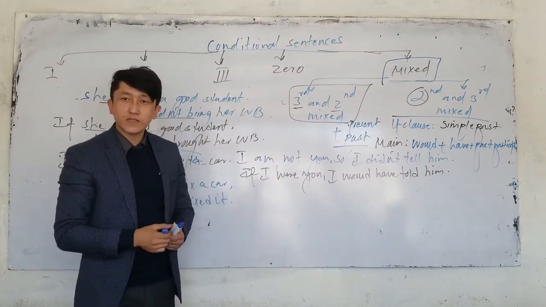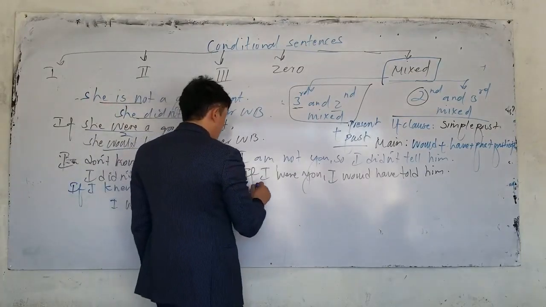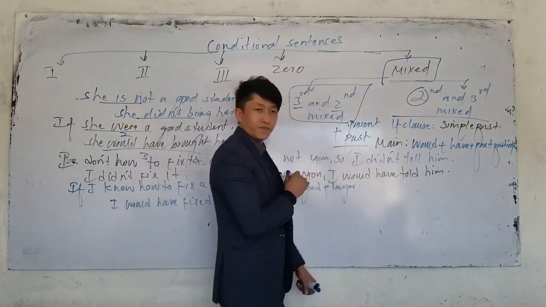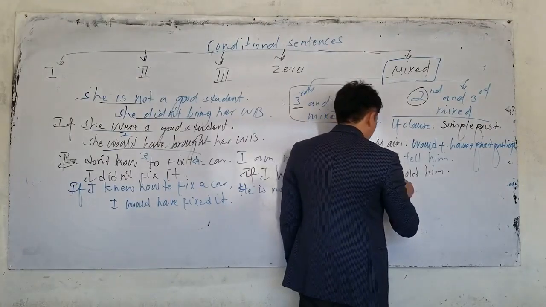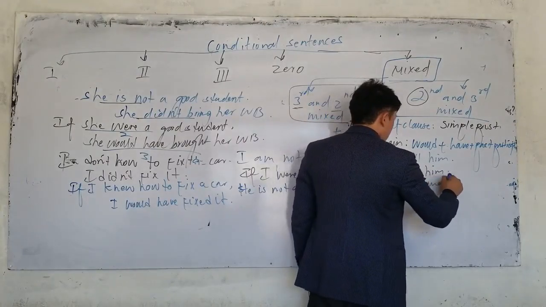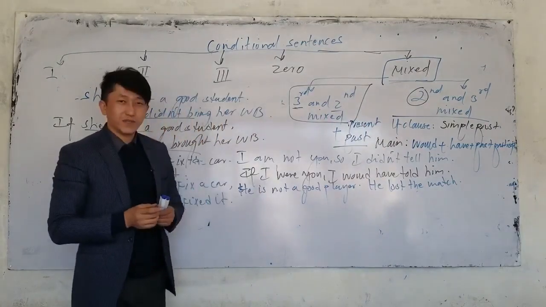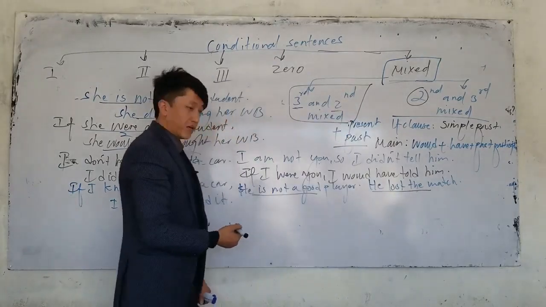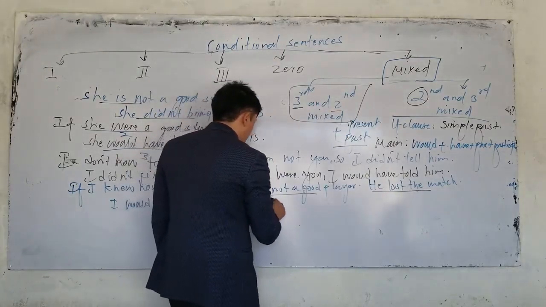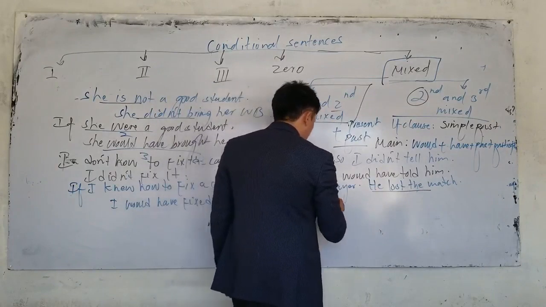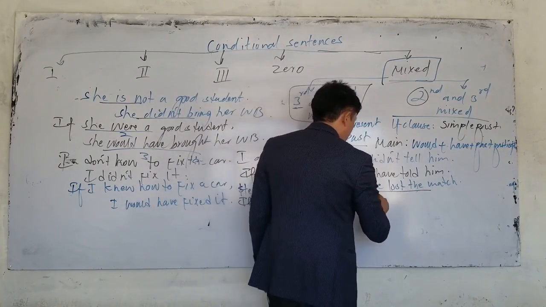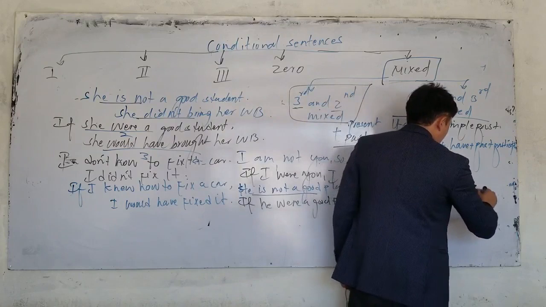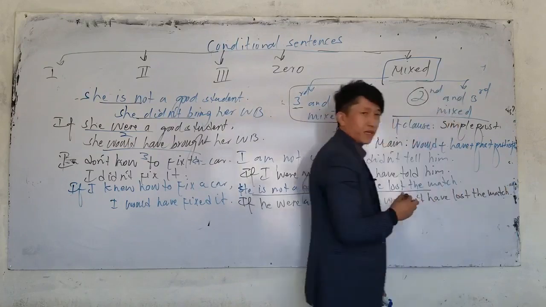Is it difficult? Or the next one, look, he is not a good player. It's a fact. What's the result that he didn't do? He lost, for example, the match. He lost the match. Now, this is present, a fact about him. And what is the result? He lost the match. How can I fix it? If he were a good player, now the next one, very nice, he wouldn't have lost the match.